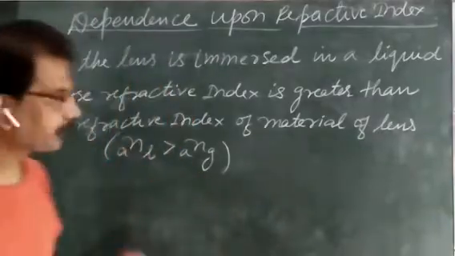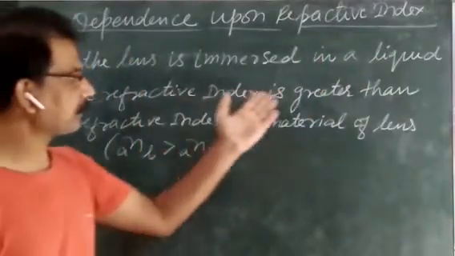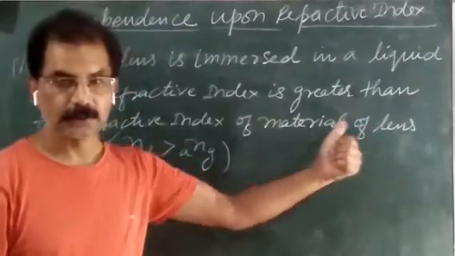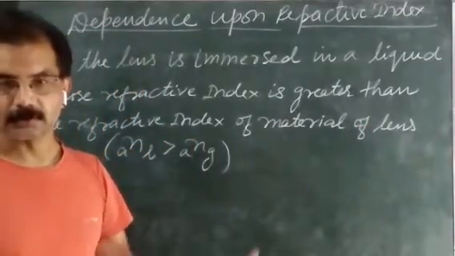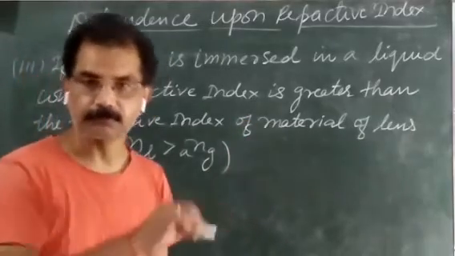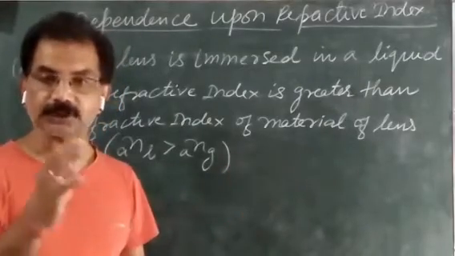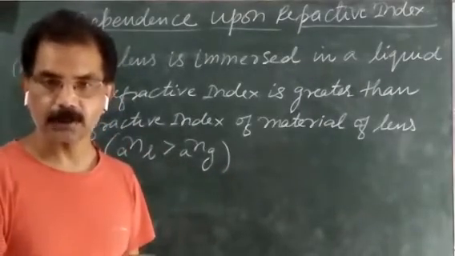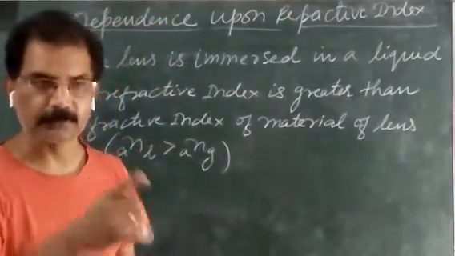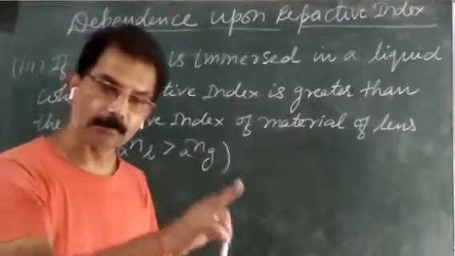And the third case which I am going to discuss here: if the lens is immersed in a liquid whose refractive index is greater than the refractive index of the material of the lens, then the focal length of the lens inside the liquid becomes negative. Negative means inside the liquid the lens will change its behavior. If a convex lens is immersed, then it behaves like a concave lens, and if a concave lens is immersed, then it behaves like a convex lens.